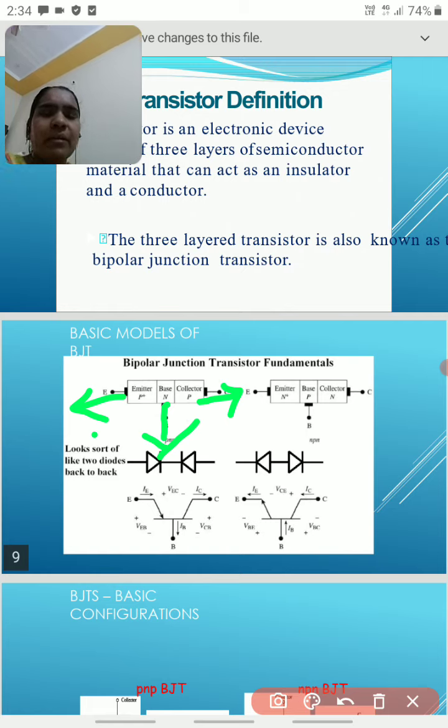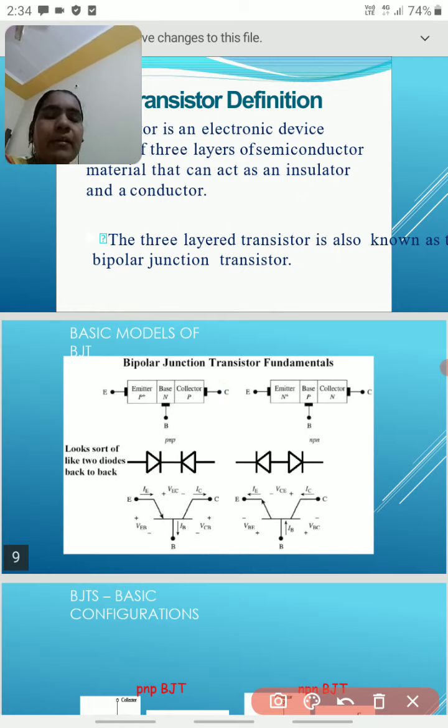A junction is the interface between 2 materials. The interface between P and N is one junction, and this line represents the junctions. So the terminals are the emitter, base and collector, and there are 2 junctions.